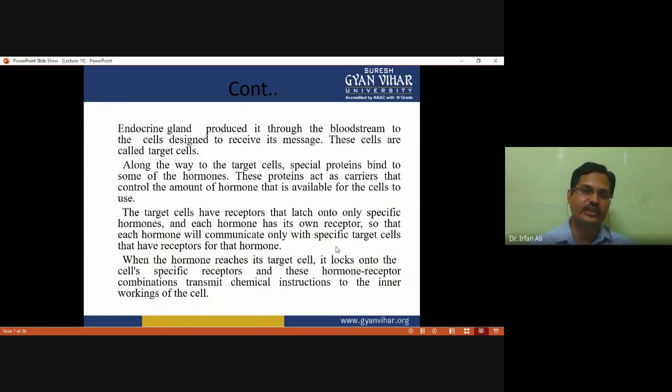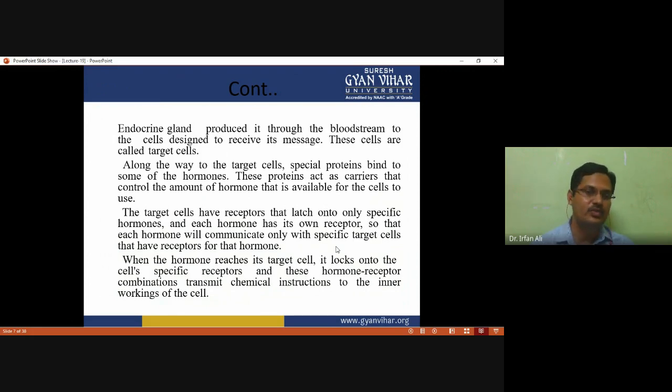Along the way to the target cell, special proteins bind to some of the hormones, and these proteins act as a carrier that controls the amount of hormone that is available for the cells to use. And the target cells have receptors that latch only onto a specific hormone, and each hormone has its own receptor, so that each hormone will communicate only with specific target cells that have receptors for the hormone.